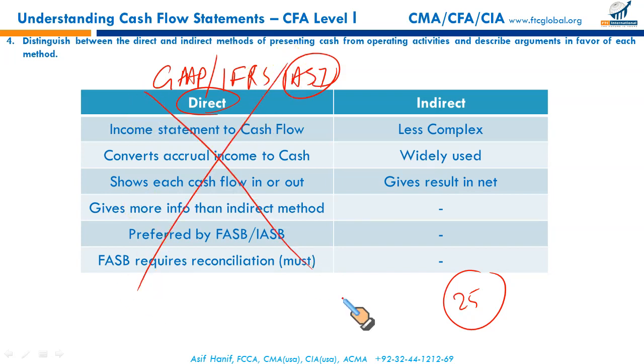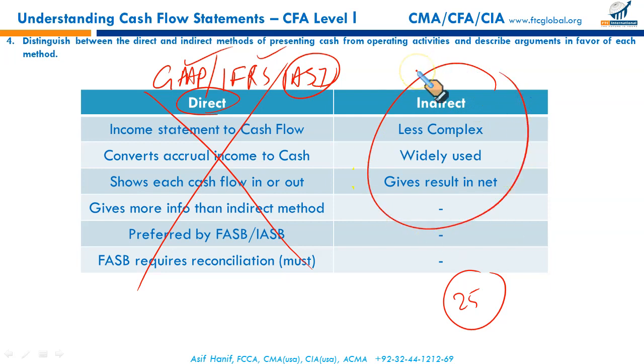Now you might ask, if the direct method is preferred under IFRS and US GAAP, why will you always see the indirect method? These are the three reasons. It's less complex. You simply start from the net income and you make some adjustments and there you go.